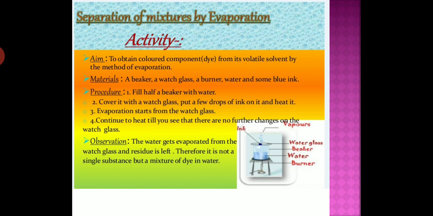Thus you can separate the volatile component, the solvent. Volatile means it evaporates easily. Ink is a mixture of dye in water. So the water is the solvent, the volatile component, and the non-volatile component is the residue in the watch glass, you can see. And this is the activity on page number 19, students.